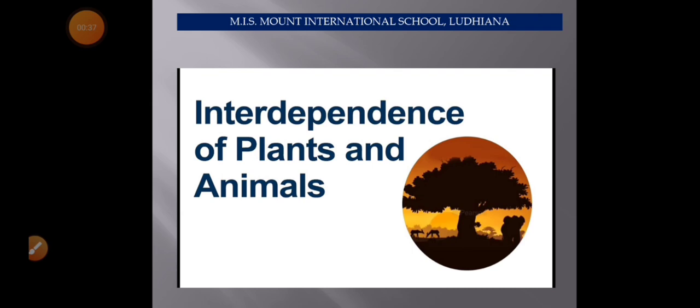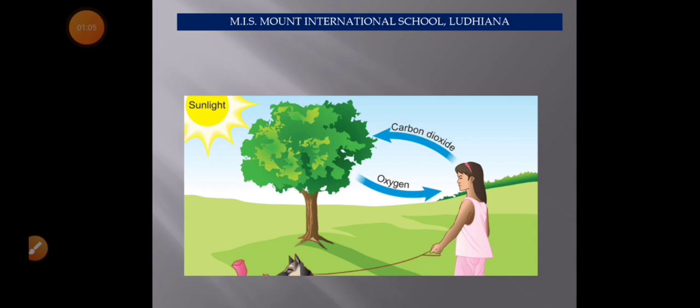Plants and animals collectively form the biotic component of our environment, but they depend on each other in various ways. Plants provide food and shelter to the animals, and in turn animals help plants in pollination and dispersal of seeds, etc. Plants also give oxygen to human beings as well as to the animals for breathing.